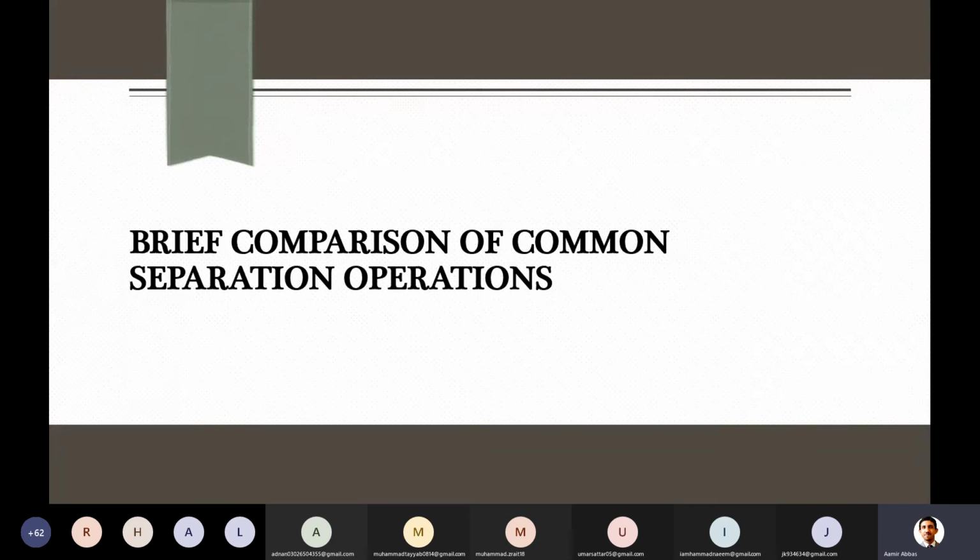Actually, as we just discussed yesterday, the adsorption. In case of adsorption, we said that we bring some solid adsorbent, and some of the stream comes in contact with this solid adsorbent. Then separation of that stream takes place, because some part of that stream gets adsorbed on the surface of the solid. So this is by applying a solid agent.